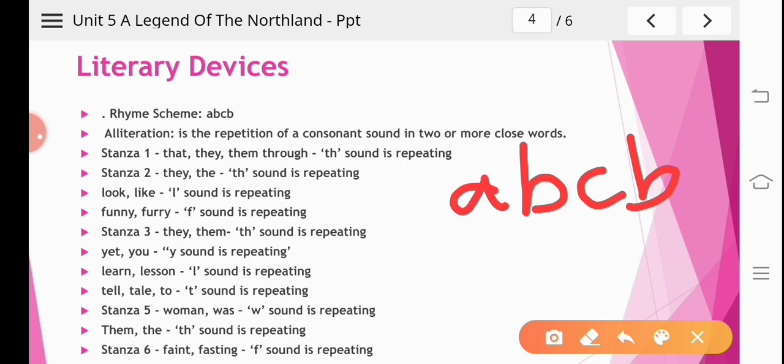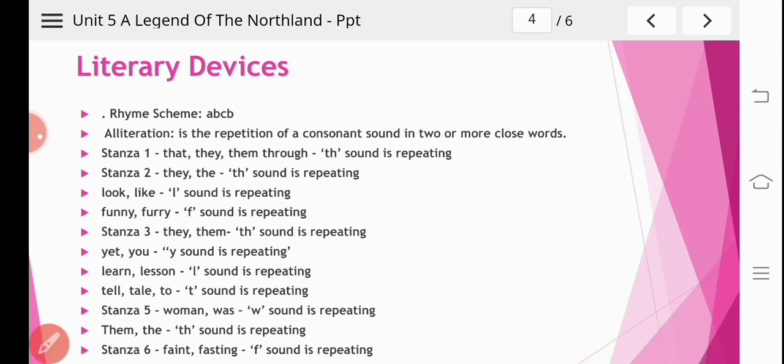Now when we move to stanza 2, we'll see they, the, this has the th sound and it is being repeated, so alliteration is also there in stanza 2. Now you can see look, like, L sound is repeating, so alliteration is there also. Now in funny, furry, F sound is repeating, so alliteration is there, it's a consonant sound.